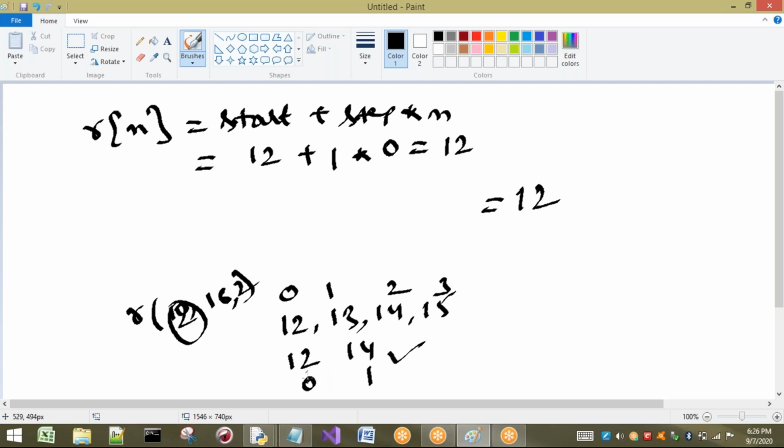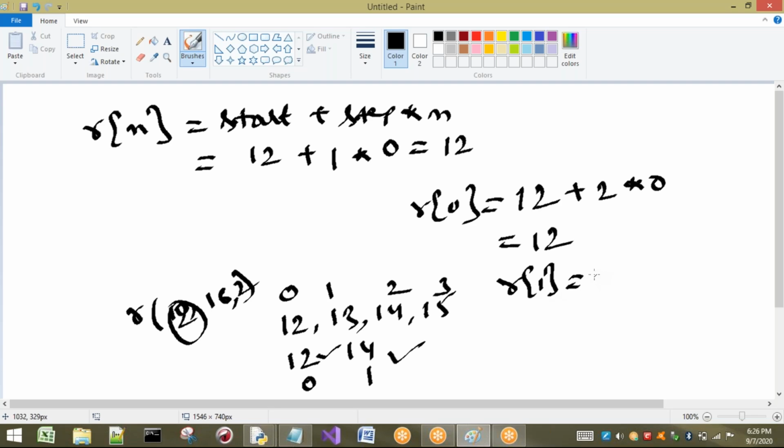Next, I'm going to find out the value at the 0th location first. Step is 2, so 2 into index 0 gives 12. That means R of 0 equals 12. Now I want to find R of 1, which equals start 12 plus step 2 into the index I require, 1. So we are going to get 12 plus 2, which is 14. In this way, 14 is going to be generated.